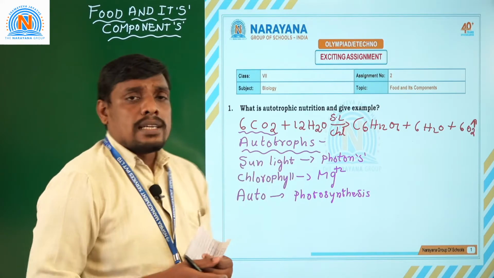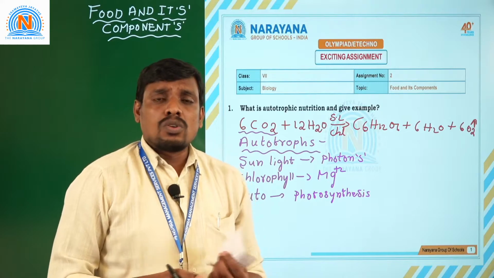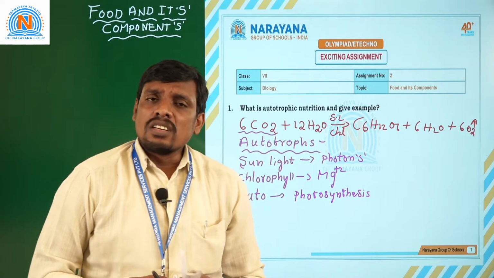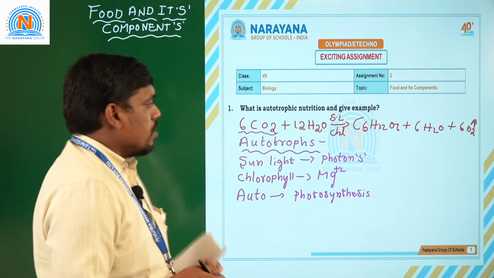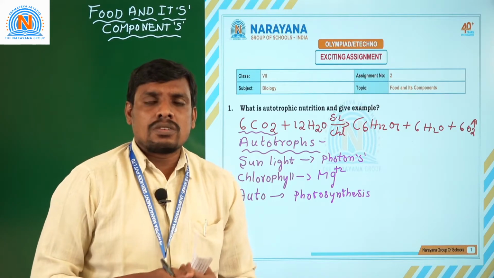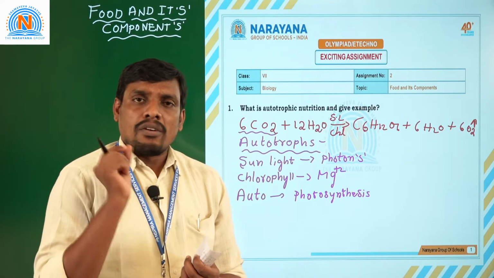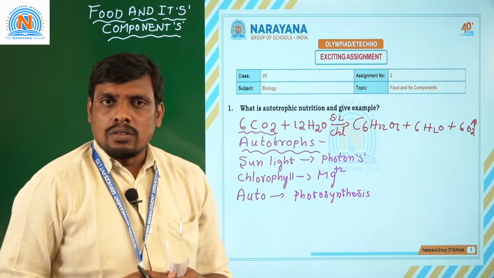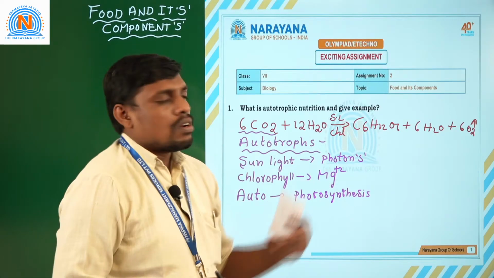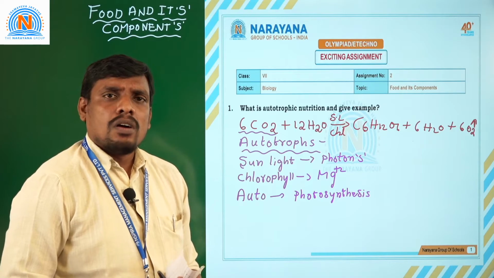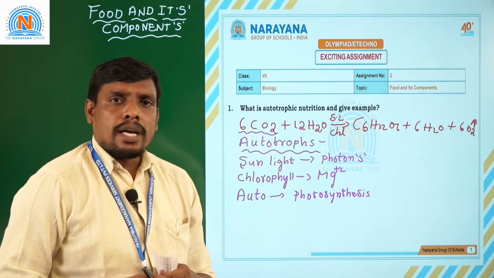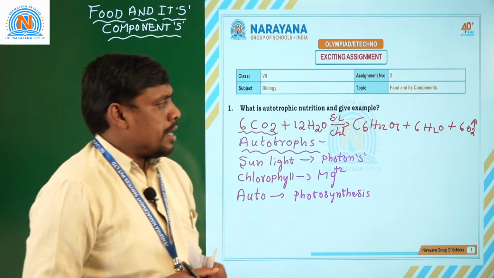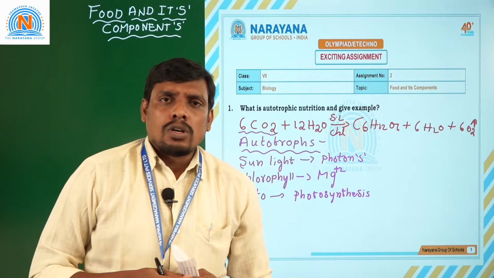Sunlight is an essential external factor for autotrophic nutrition or photosynthesis, carbon dioxide is also an essential external factor, and water molecules are another precious important factor. To prepare 1 molecule of glucose, plants require 6 molecules of carbon dioxide and 12 molecules of water. Together they give 1 molecule of glucose, 6 molecules of water and 6 molecules of oxygen.